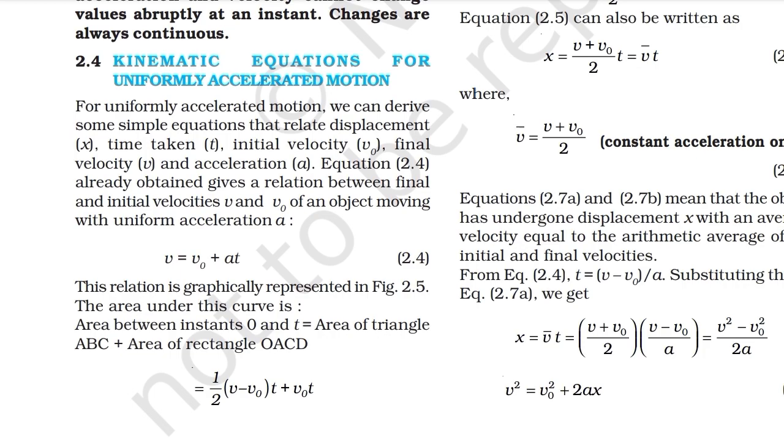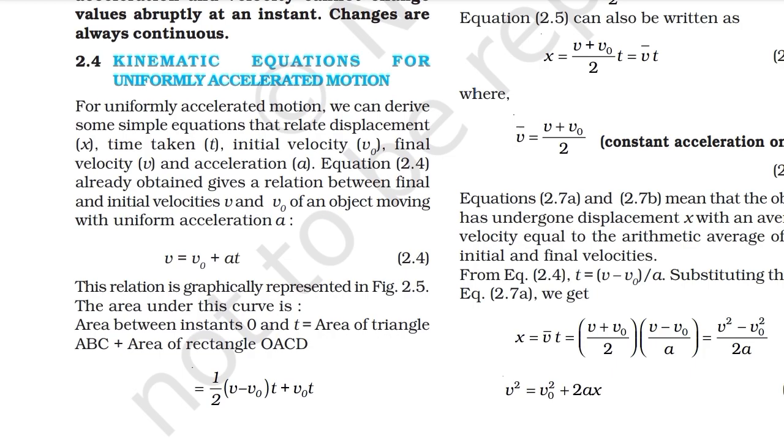Kinematic equations for uniformly accelerated motions. For uniformly accelerated motions, we can derive some simple equations that relate displacement x, time taken t, initial velocity v0, final velocity v, and acceleration a. Equation 2.4 already obtained gives a relation between final and initial velocities v and v0 of an object moving with uniform acceleration a. v is equal to v0 plus at. This relation is graphically represented in figure 2.5.